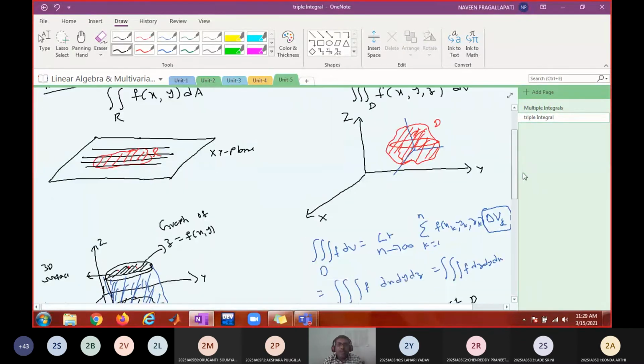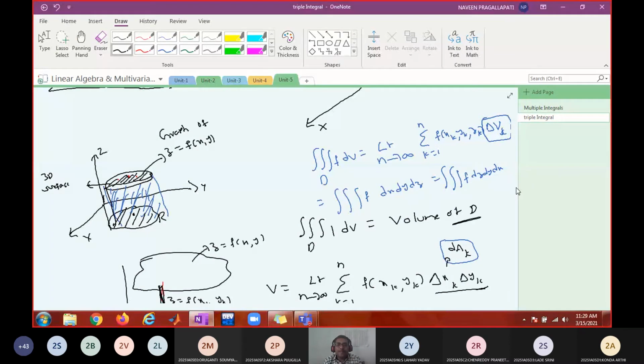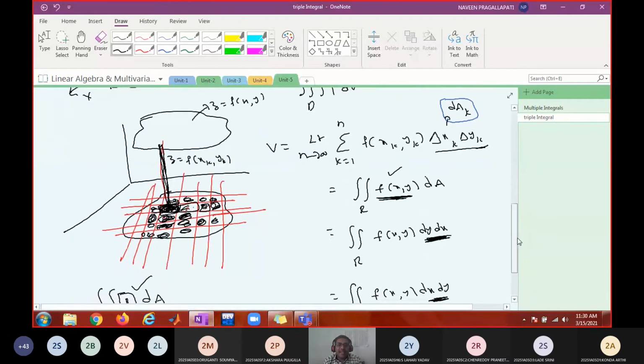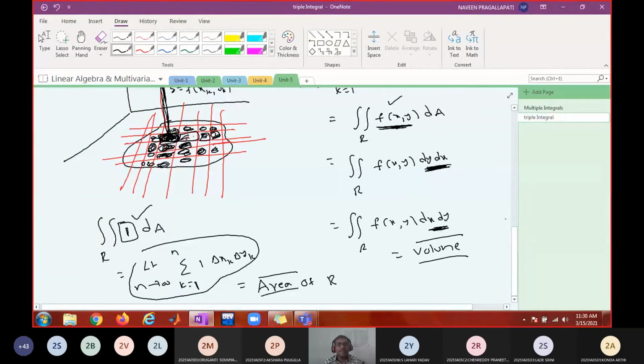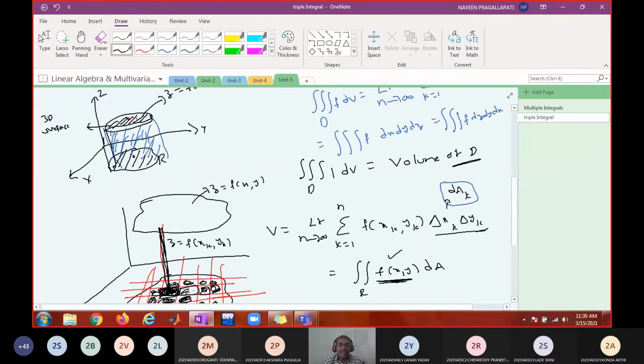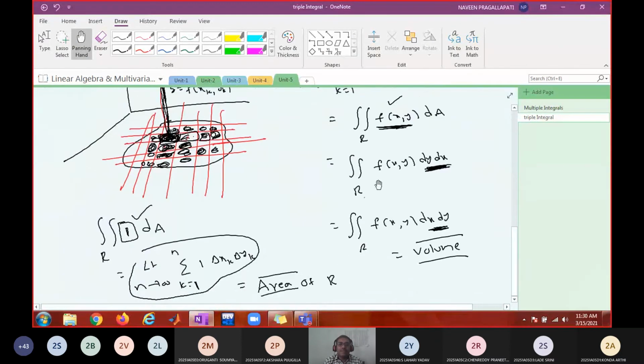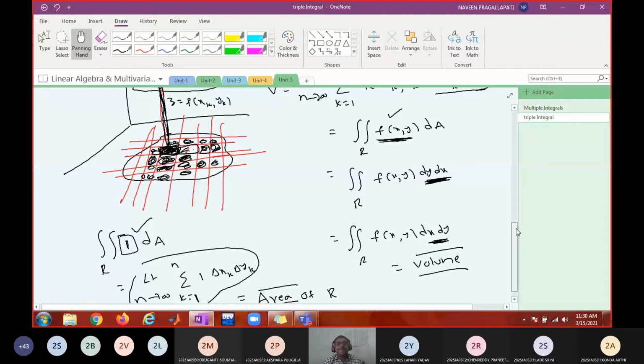Now you see, triple integral 1 gives volume. Double integral f also gives volume. But are these two the same, or is there any difference? To find out the volume, which one is more useful? Double integral f or triple integral f? Triple integral 1 giving the volume. Double integral f also giving the volume. So which one do you think is more useful?